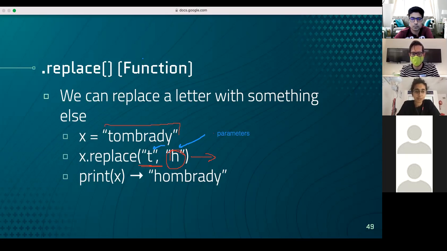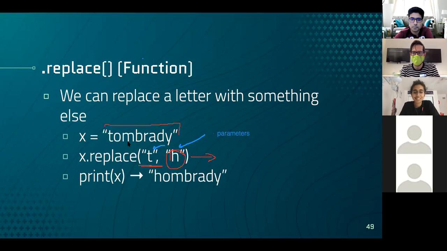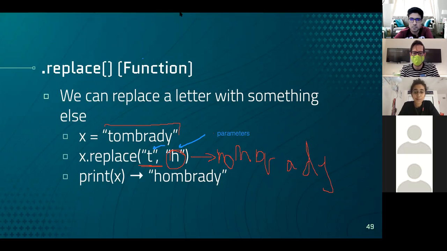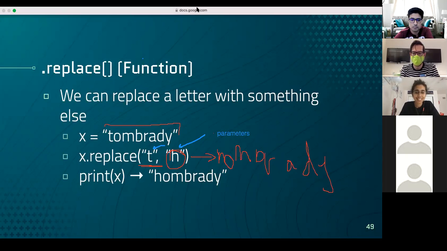Pretty easy. So how many times does T appear in the string? Question for y'all. Once. Yeah, exactly. And that's in the first character. So we're just gonna replace that with H, pardon my horrible handwriting. HOMBRADY. Okay, that's some amazing handwriting. It's hard to write with a mouse.